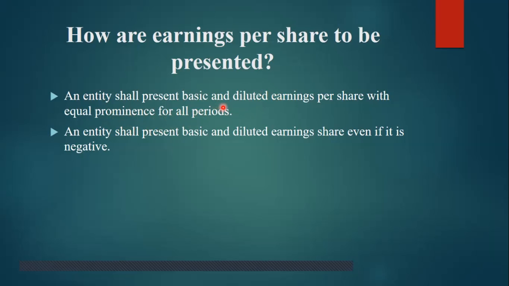If you are using a diluted earning per share method, it will follow for the subsequent periods. The entity shall present the basic and diluted earning per share even if it is negative.